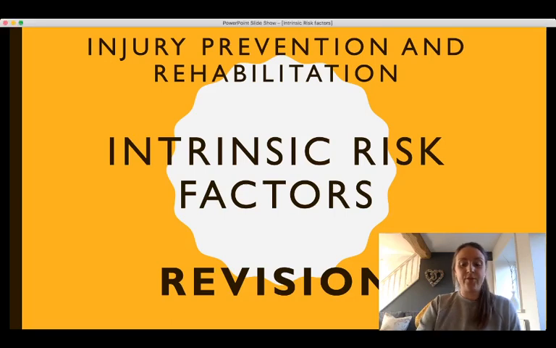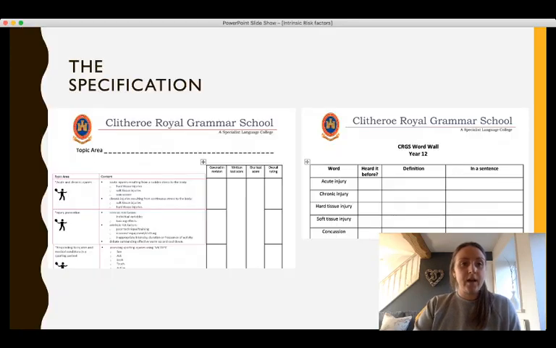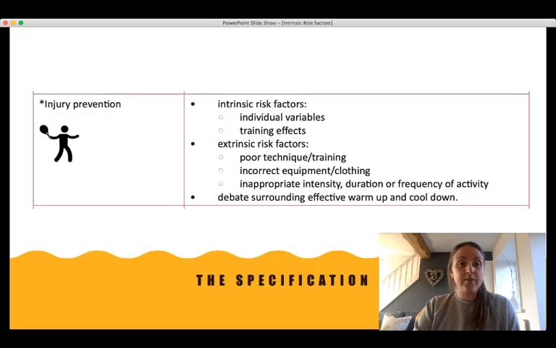Welcome to this short revision video on intrinsic risk factors for injury. As always, when we're revising, we need to make sure we're referring to the specification, so make sure you've got this document in front of you and that you're completing the word wall as we move through the revision video. So here's the specification content for this topic area.